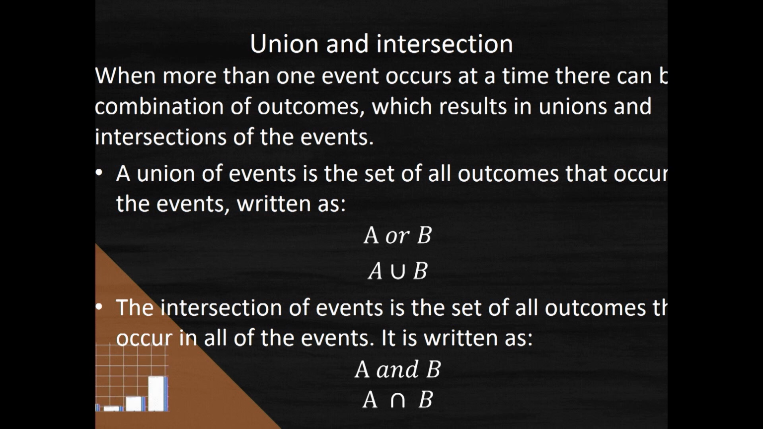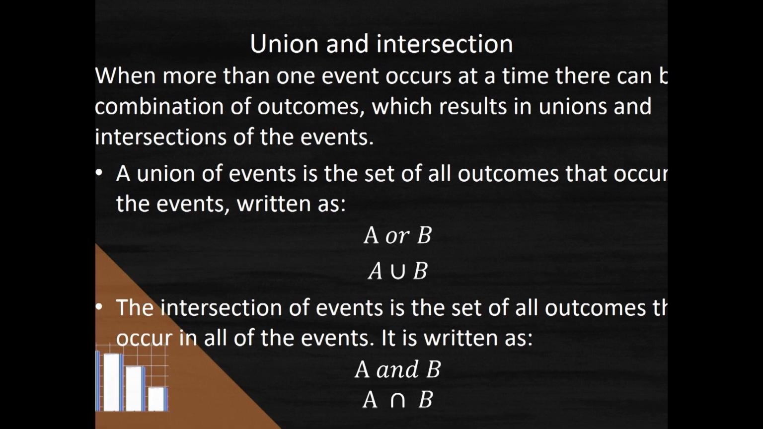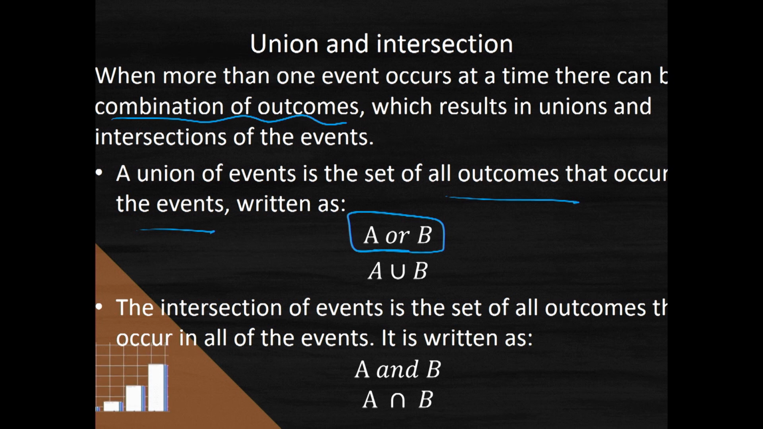Okay? Now, unions and intersections are something you would have heard about quite a bit when you study probability. Basically, when more than one event happens at the same time, we get combinations of outcomes, and this is what results in unions and intersections. A union of events is the set of all outcomes that occur in the events. So we use either A or B to denote that you are working with a union, or you use A ∪ B, A union B, and you can see that that symbol looks like a U to tell me that I'm dealing with unions.